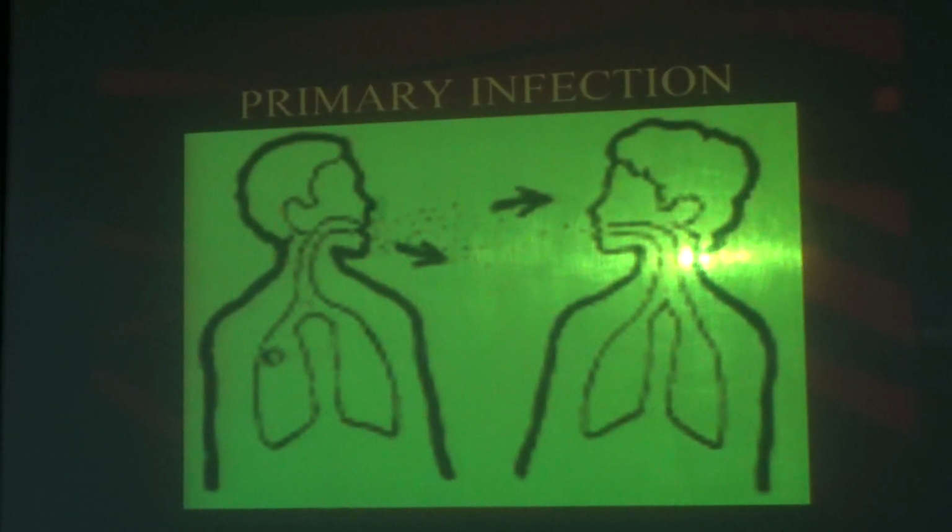It is by speaking. For example, X is suffering from tuberculosis. When he is talking to a person Y, or X1, X2, who is normal but can be a susceptible person whose immunity is less.